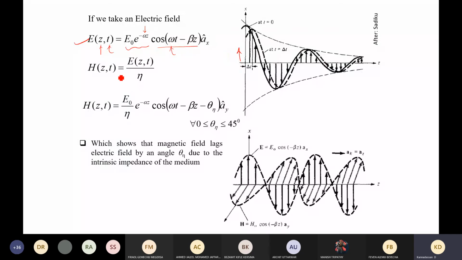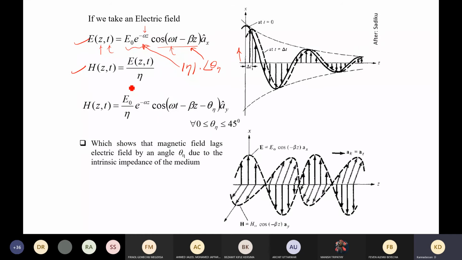On the other hand, the magnetic field is nothing but the electric field divided by the wave impedance. But the wave impedance has its own magnitude and phase term, and this phase term will be added along this, and the impedance magnitude will directly affect the magnitude, and the phase will affect the phase term itself.